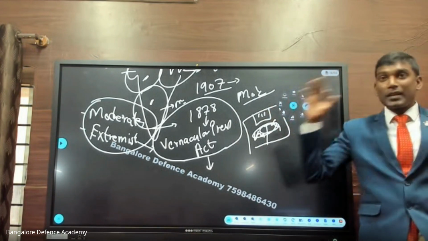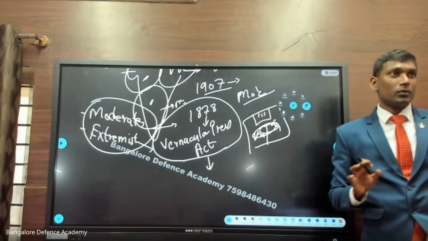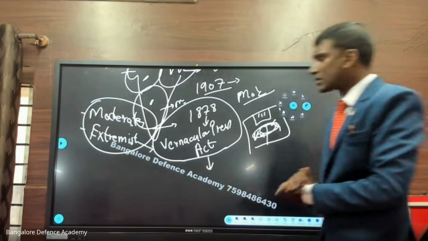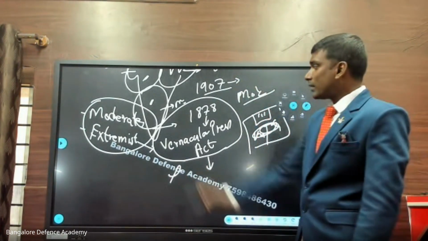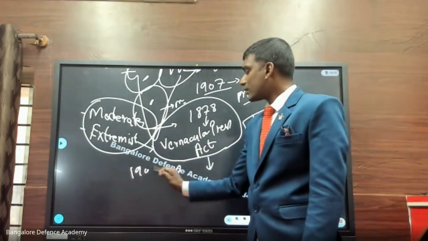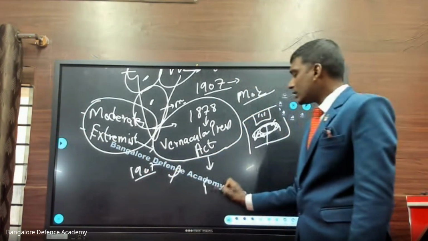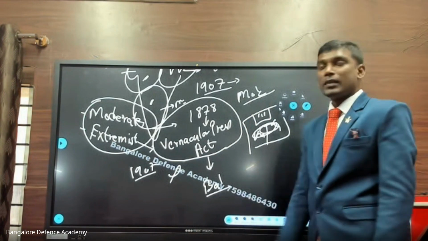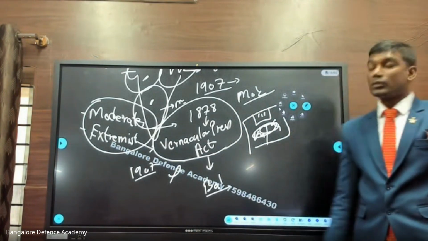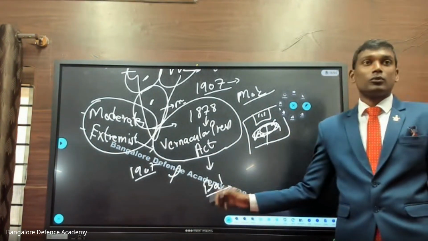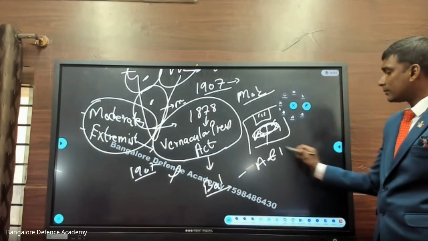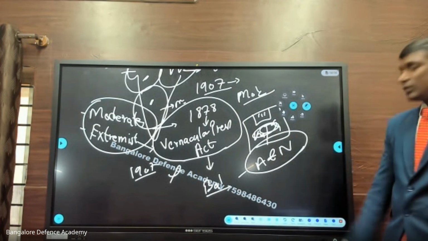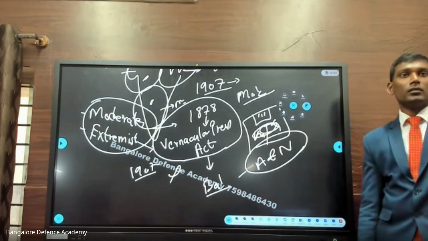The press will be under seizure. All the machines will be confiscated. Everything will be under government control. So when this incident happens in 1907, Bal Gangadhar Tilak was arrested by the Britishers. Bal Gangadhar Tilak was arrested and sent to jail in Andaman and Nicobar. He was exiled to Andaman and Nicobar.